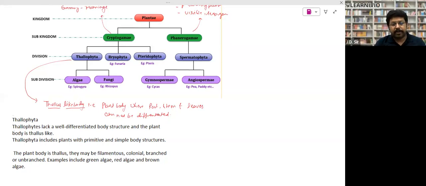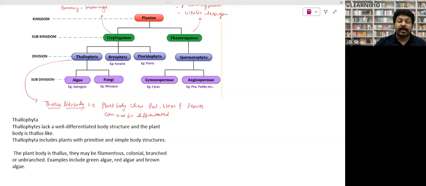Bryophyta, I will tell you, have some differentiation of root and leaf-like structure. In Pteridophyta, there are proper leaves, root, and stem. So further, thallophyta are algae and fungi. In algae and fungi, there is no root, no stem, no leaves, so you cannot use this term. Then in bryophyta, there are leaf-like, root-like, and stem-like structures. And in pteridophyta, there are proper root, stem, leaves, but there is no seed, right?